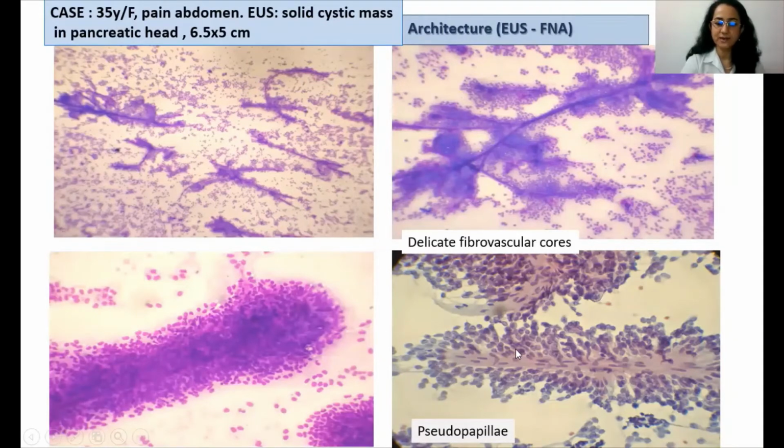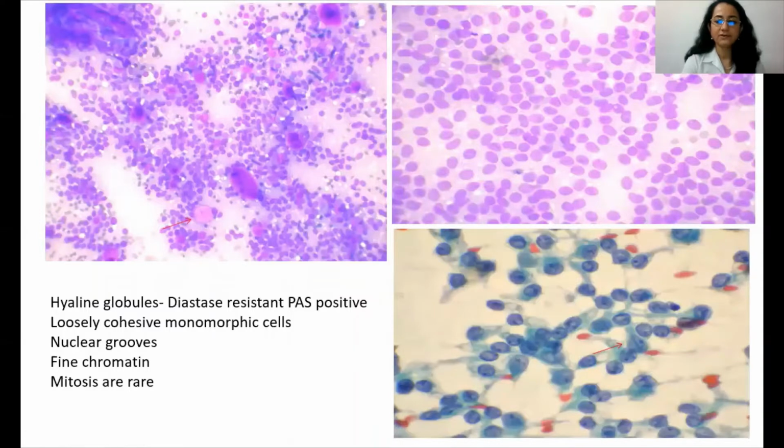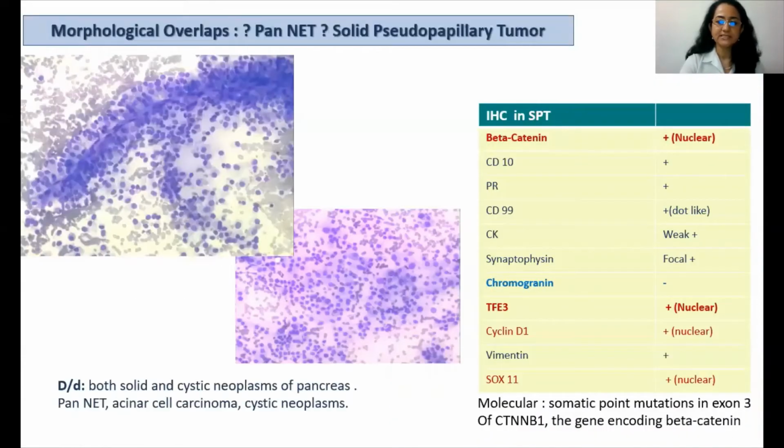Here again, some pseudopapillae. On further higher power, these tumor cells, which are dispersed in the background, are very uniform, monotonous, singly dispersed, and show fine chromatin and the presence of these nuclear grooves. Another characteristic feature we noted was the presence of these eosinophilic hyaline globules, which were PAS positive and diastase resistant. So with these monomorphic cells with a perivascular arrangement and these bland nuclei, was it a pancreatic neuroendocrine tumor or was it a solid pseudopapillary tumor?